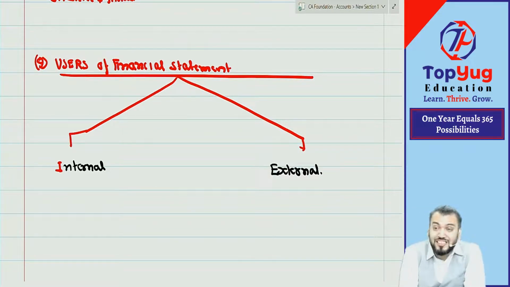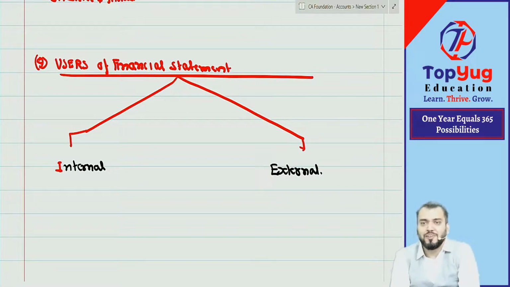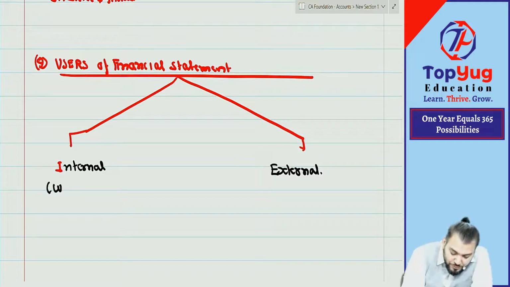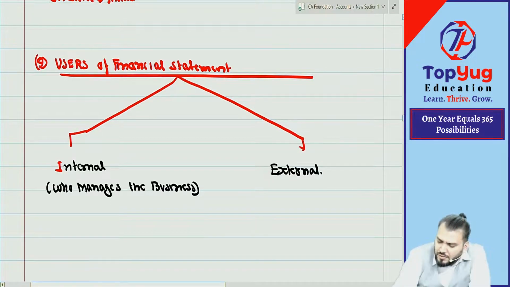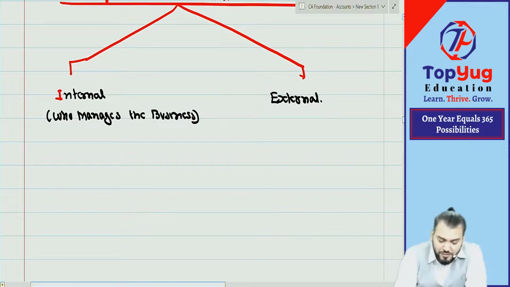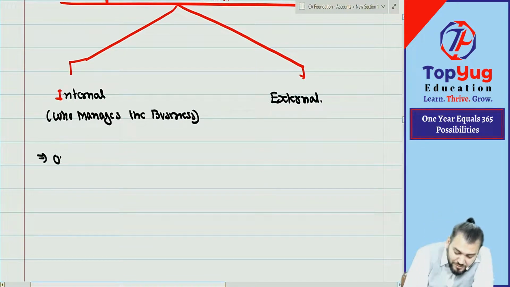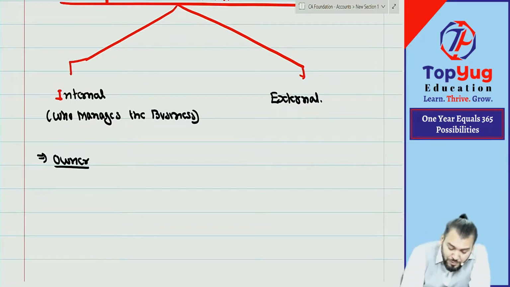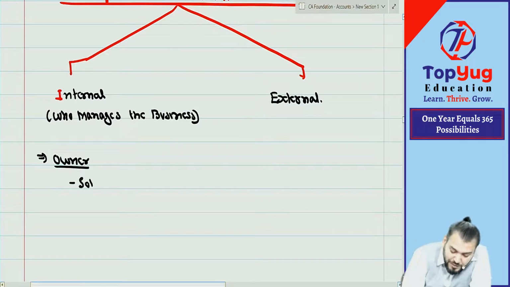Now, who will use this financial statement? So there are two types of users. One is internal, one is external. Internal user means who manages the business. Correct? Normally, who will manage the business? Owner. The owner will manage the business. So who can be the owner? Can you say in case of a sole proprietor?